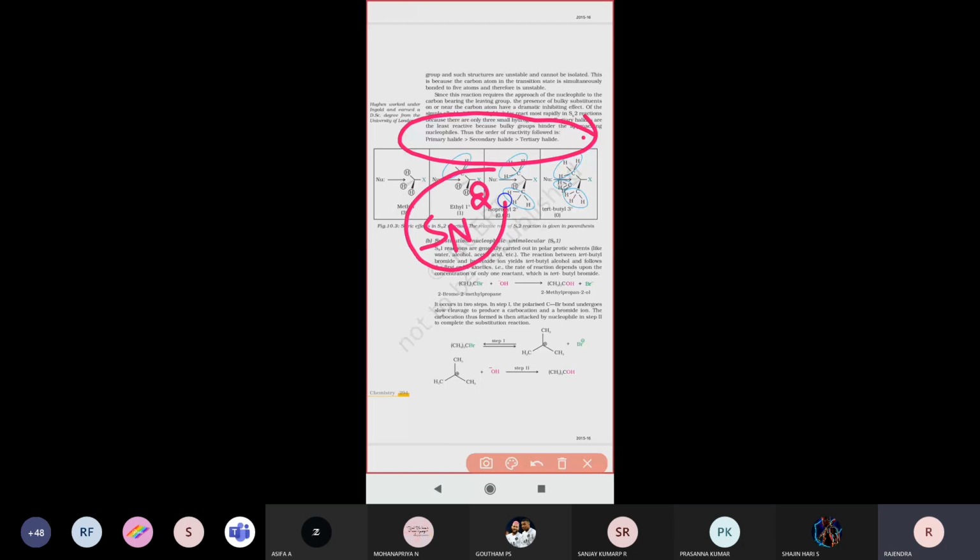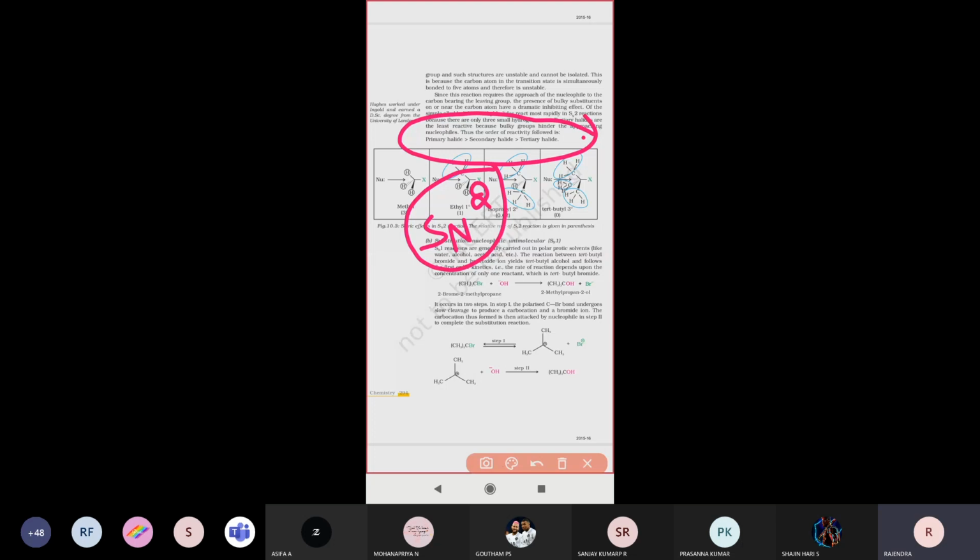In the SN2 mechanism, the reactivity order is: primary alkyl halides react very fast, then secondary alkyl halide, then tertiary alkyl halide. You have to keep that in mind.